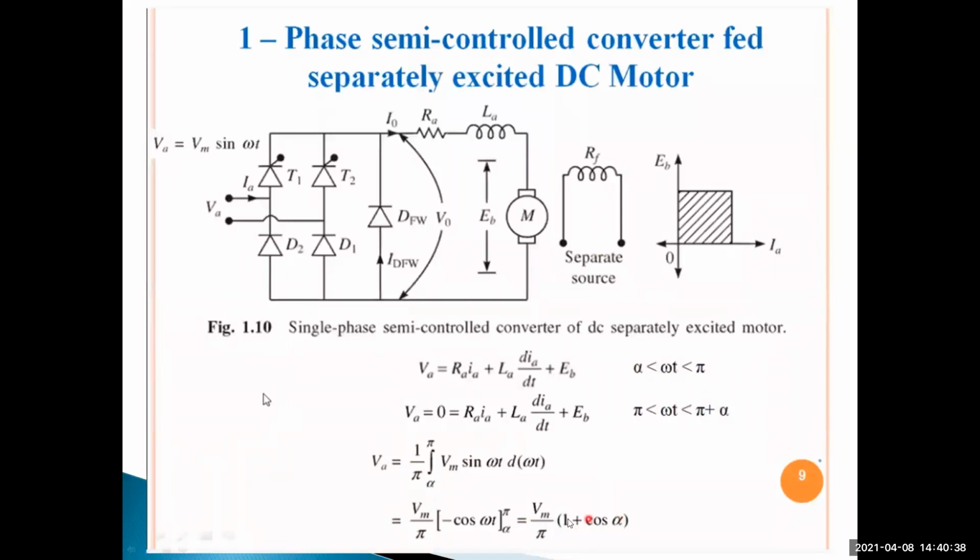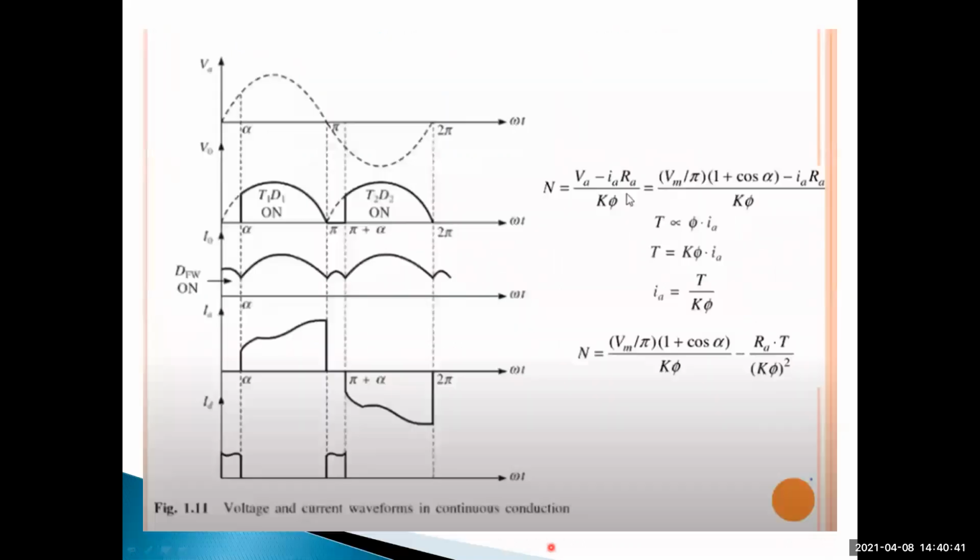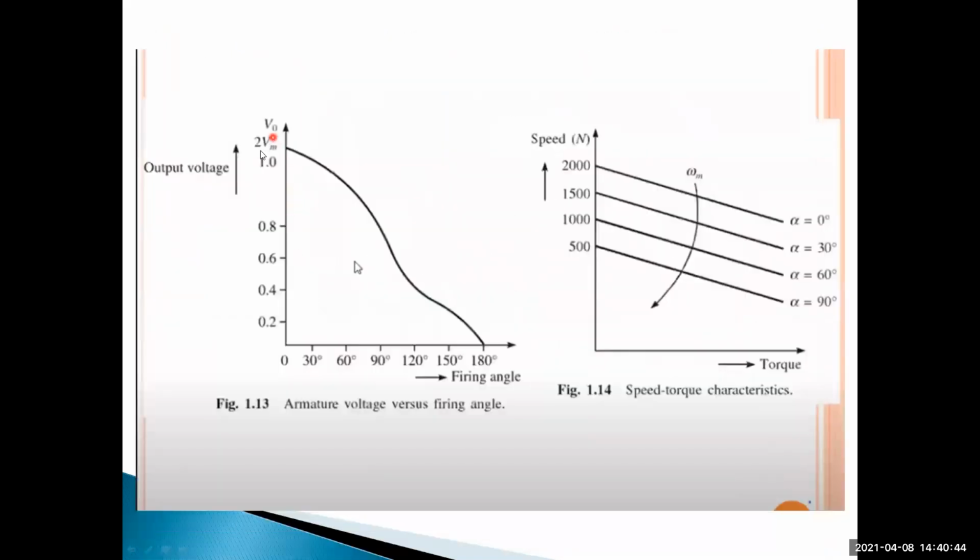At alpha equal to 0, it is 2 Vm by pi. So the output voltage is nothing but 2 Vm by pi, and it decreases as alpha increases. When the firing angle increases, the output voltage decreases. That means the speed of the separately excited DC motor is controlled indirectly by controlling the voltage, by changing the firing angle.